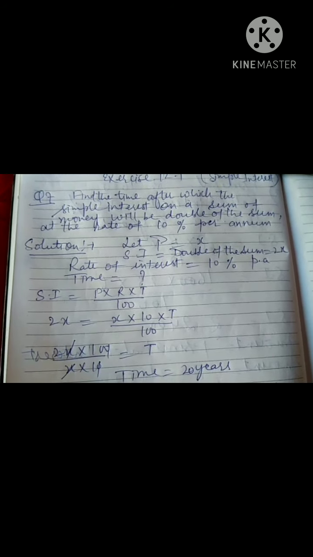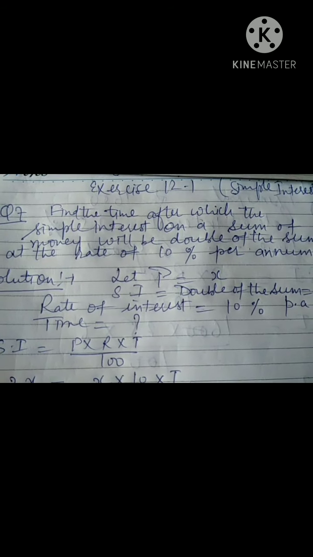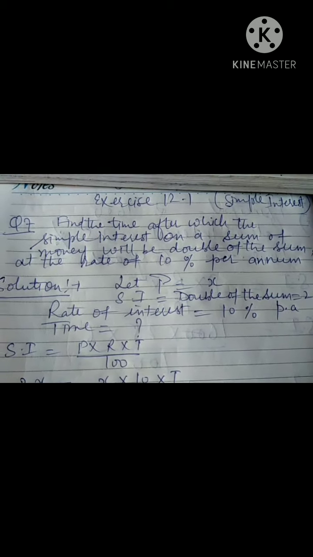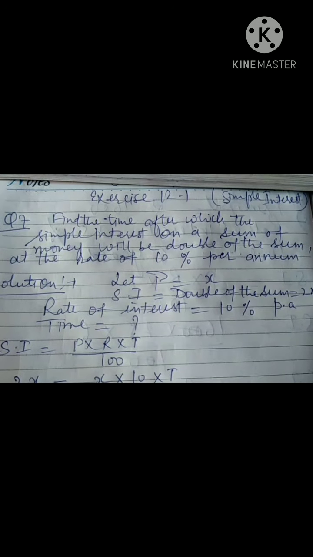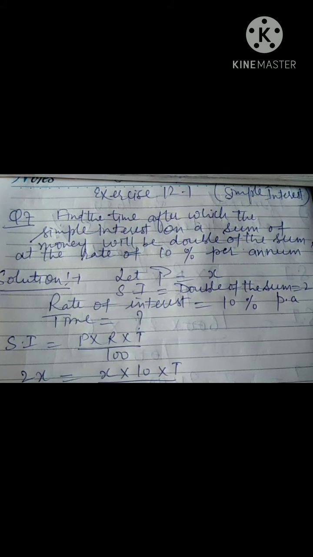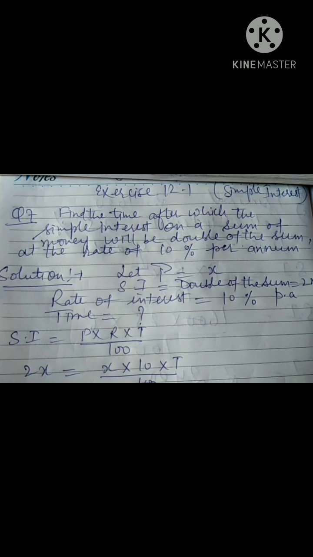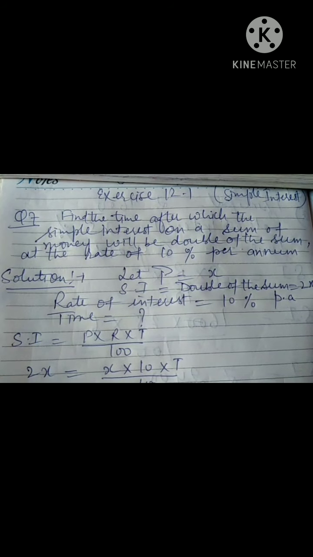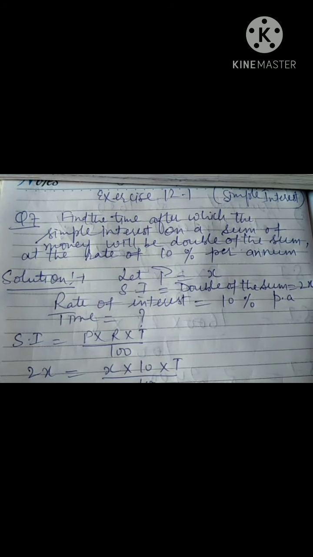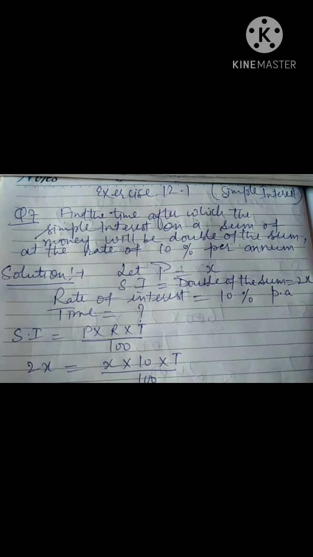The question is: find the time after which the simple interest on a sum of money will be double the sum at the rate of 10% per annum. Here you are given that the simple interest is double the sum.